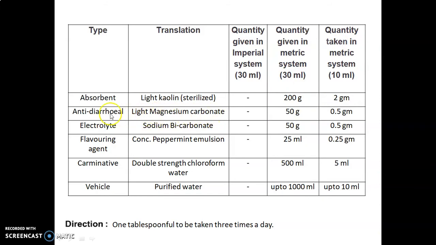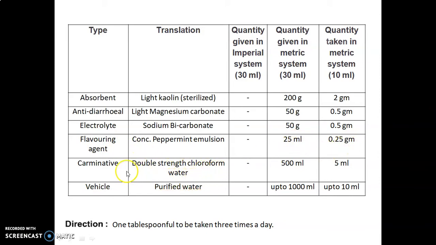Then light magnesium carbonate, used as antidiarrheal, quantity given 50 gram; calculated as 50 into 0.01, we get 0.5 gram. Sodium bicarbonate, used as an electrolyte, quantity given 50 gram, multiplied by 0.01 gives 0.5 gram. Concentrated peppermint emulsion, used as a flavoring agent, quantity given 25 ml, multiplied by 0.01 gives 0.25 ml.